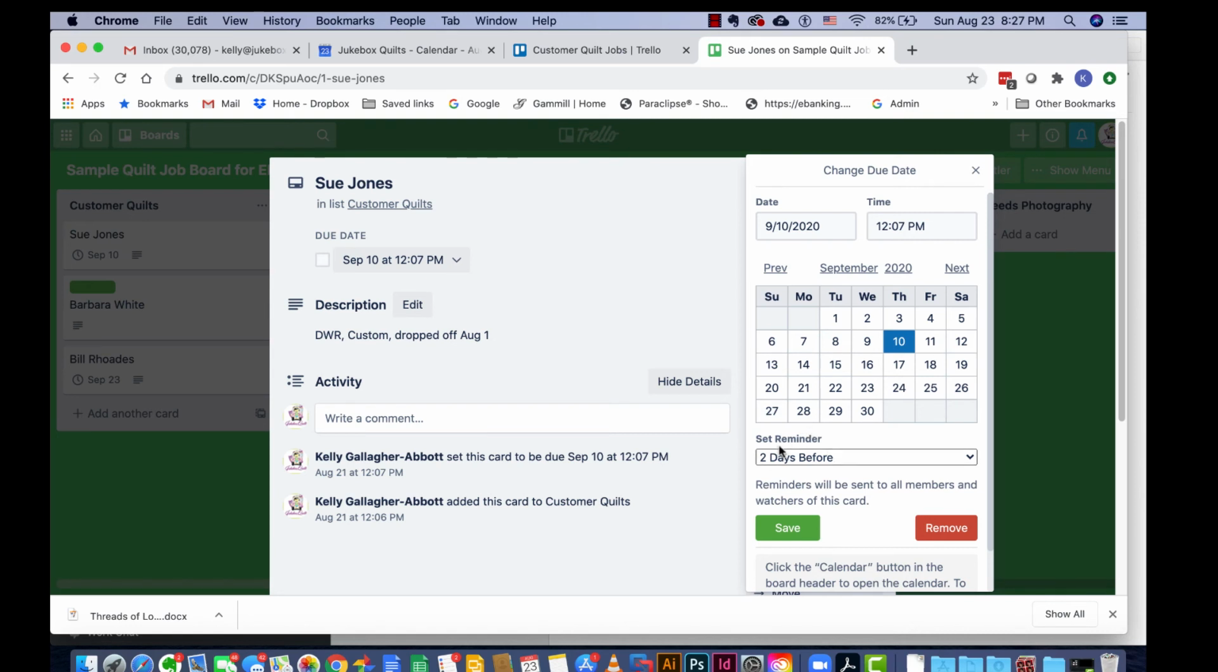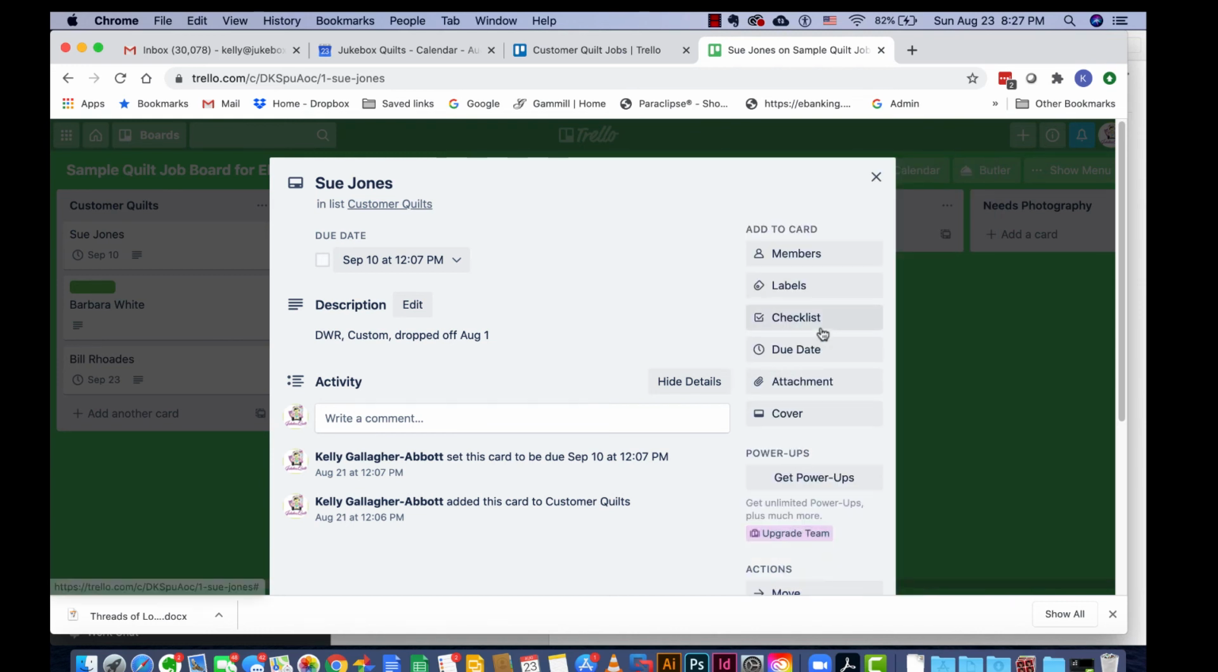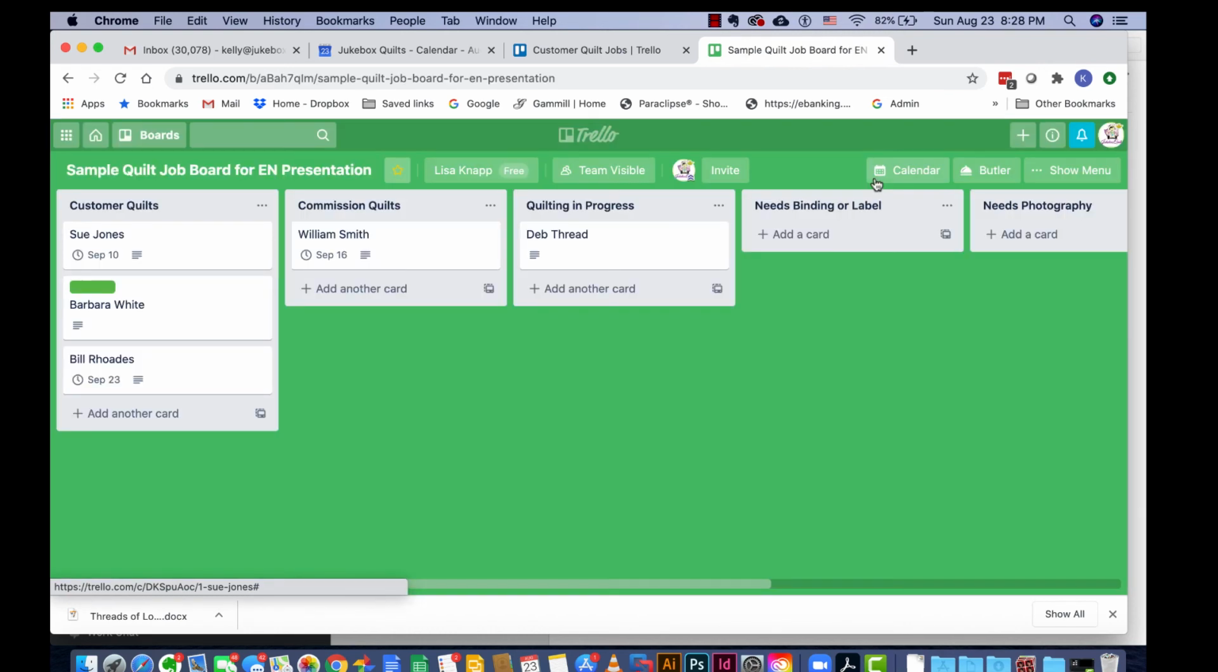You can also trigger it to set reminders to let you know before the quilt is due, so you can make sure that you have it ready for the customer. So you can get as complicated with this as you want. You can assign different labels to it. You can cause it to trigger a reminder, be emailed to somebody, but basically we're going to keep this pretty simple for now. So these are the quilts that have dropped off.